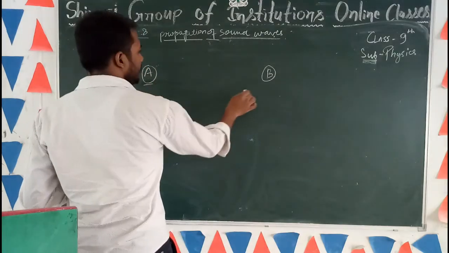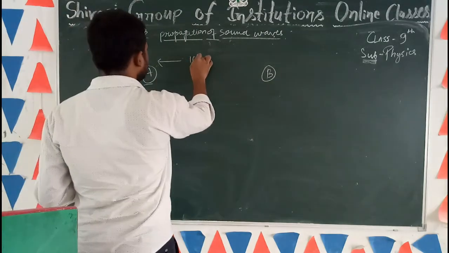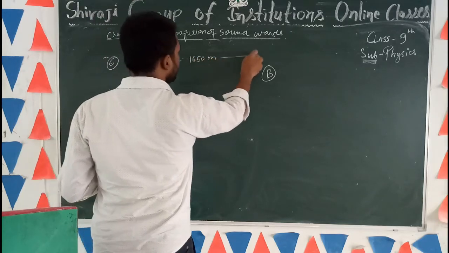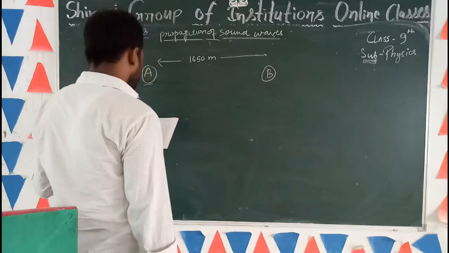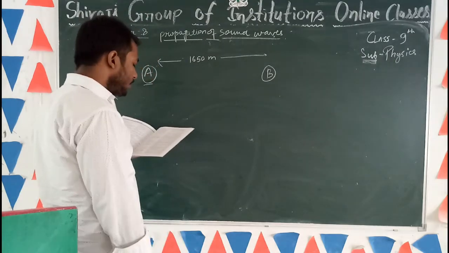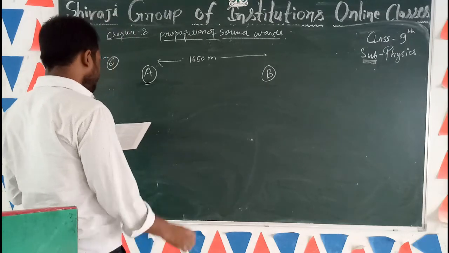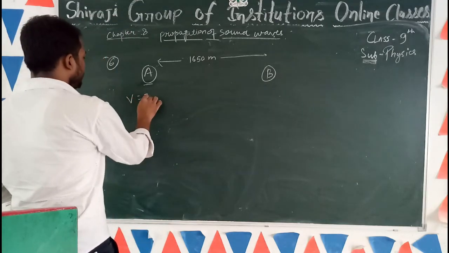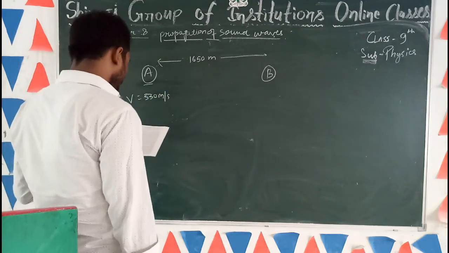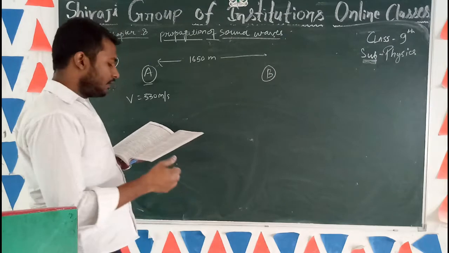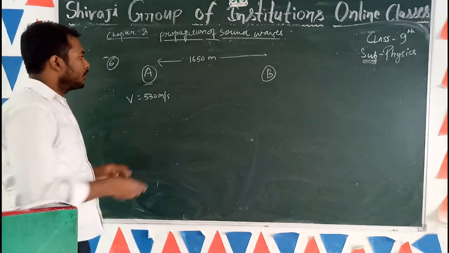So these are the two observers, and the distance between them is 1650 meter away in air. If the speed of sound is 330 meter per second, then find the time when B will hear the sound after firing by A.